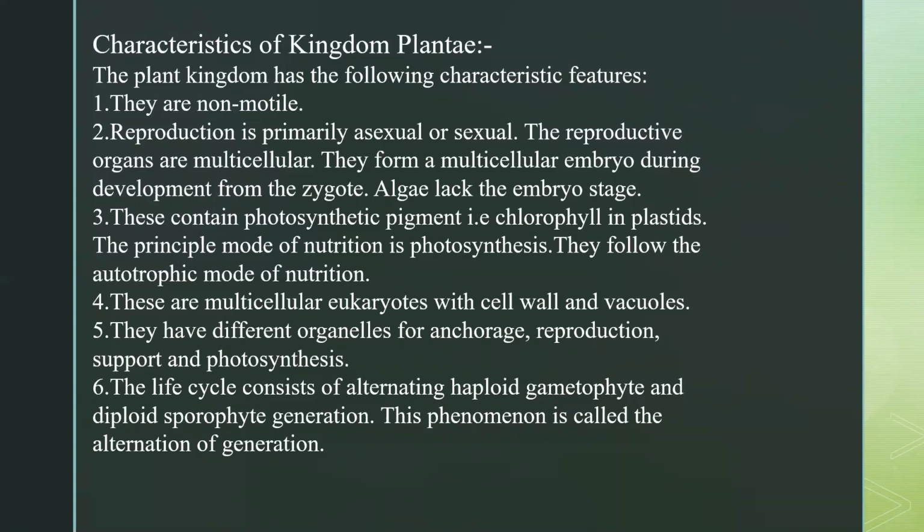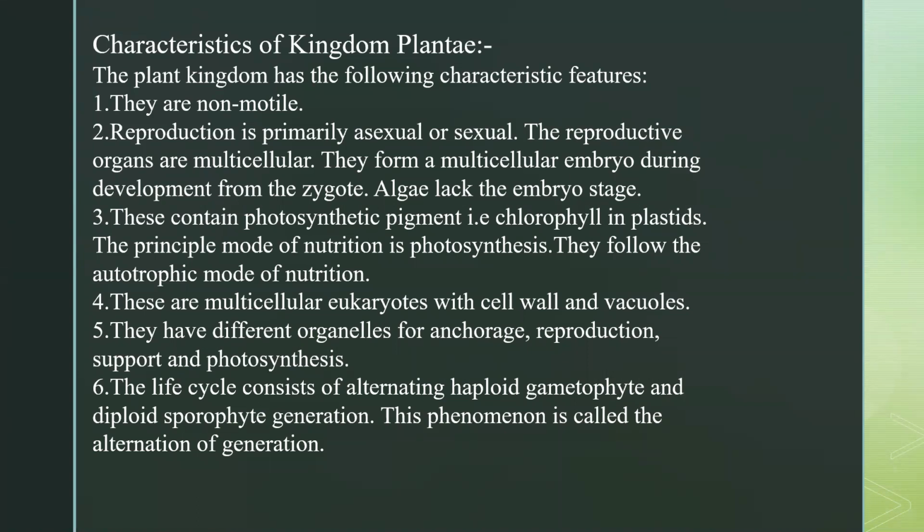So these are some characteristics of the kingdom Plantae. First one, non-motile, reproduction is sexual or asexual, depends. Then they contain photosynthetic pigment, mode of nutrition is autotrophic, and the process is called photosynthesis.